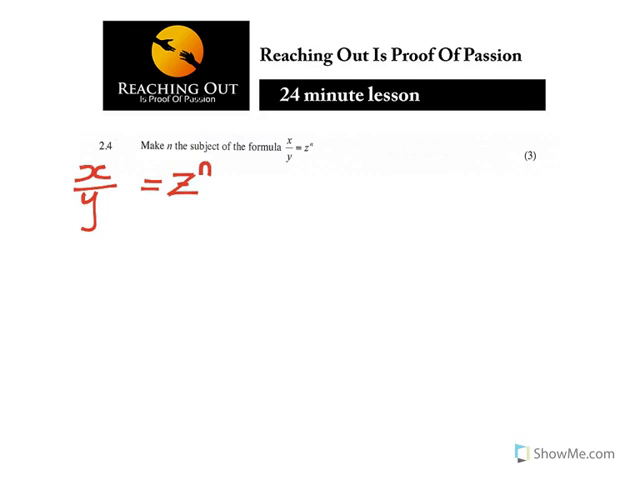So whenever you want to make n the subject of the formula and n is an exponent, the most simple way, or the best way to do it, is always to introduce logs. That's how you solve this one. Introduce logarithms. So what we have is log of x over y is equal to log of z to the power n.